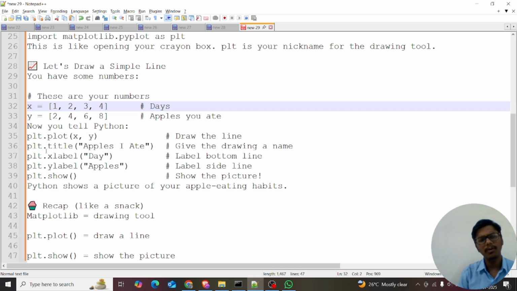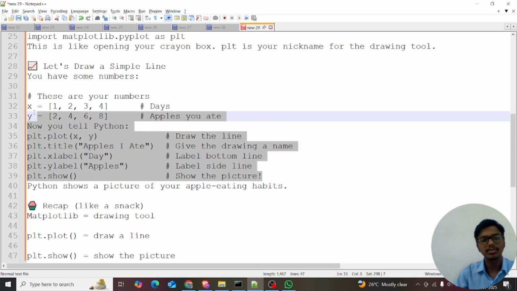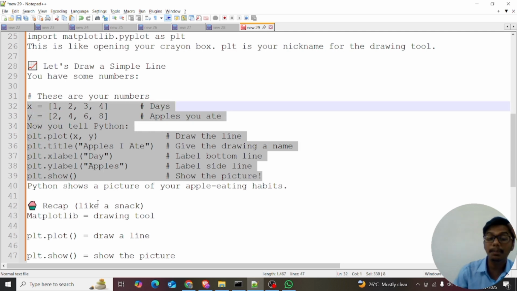For the x-axis, I want to give the days. And for the y label, I want to give the apples. Then I want to show plt.show. I just want to show you the visuals in the Jupyter notebook.